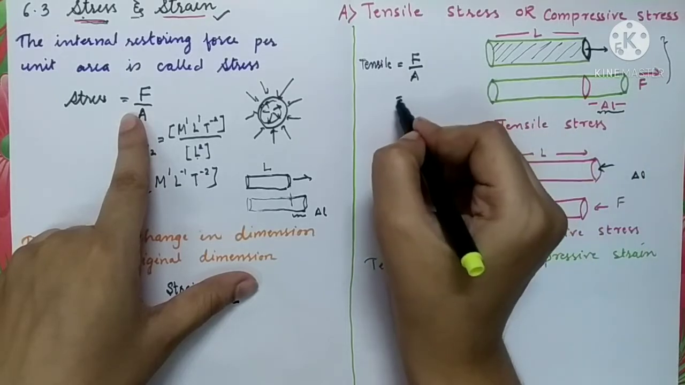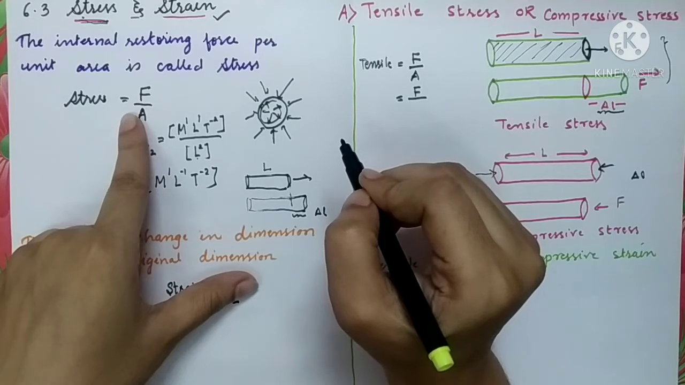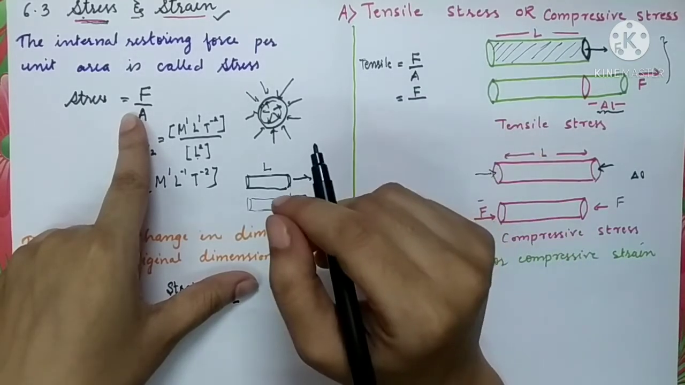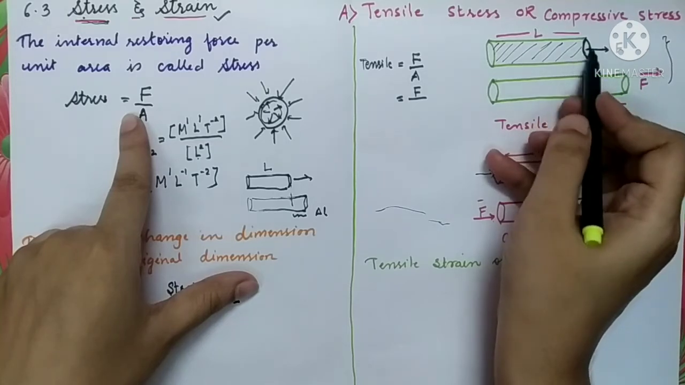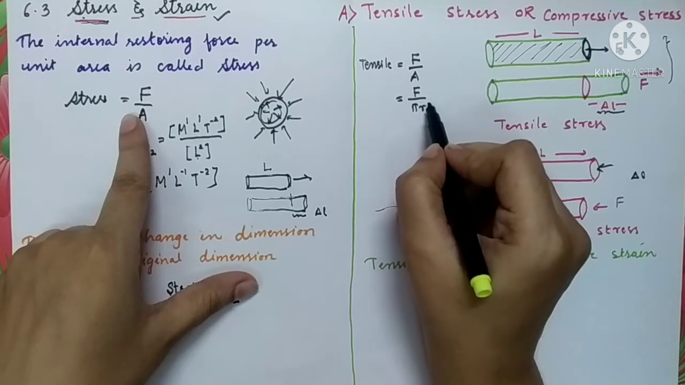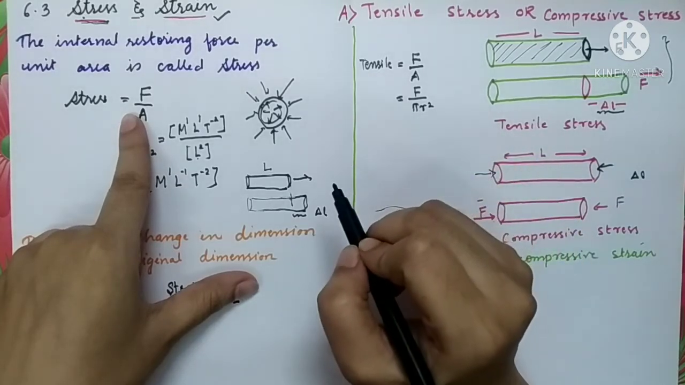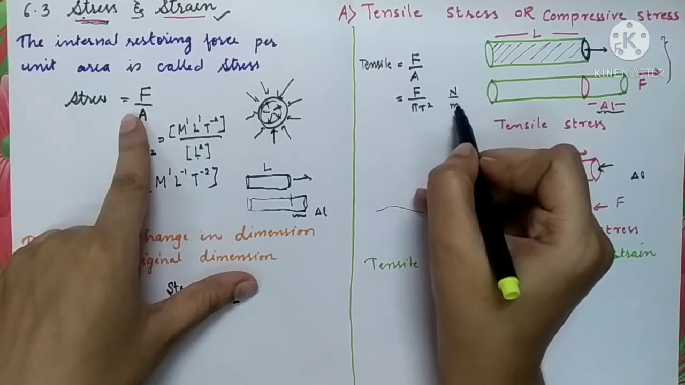What is the applied force? We all know that applied force is F. It is mg, mass into gravitational acceleration, or whatever type of force you have applied. And area is the area of this cross section, which is circular, so area will be pi r square. It is going to have the same unit, Newton per meter square.